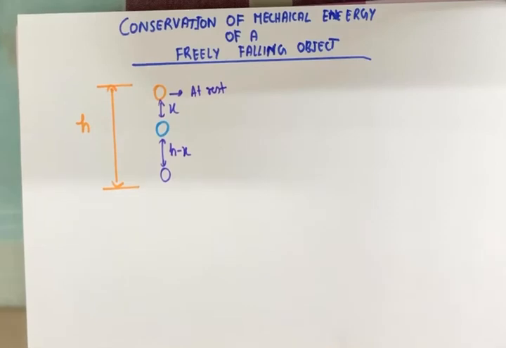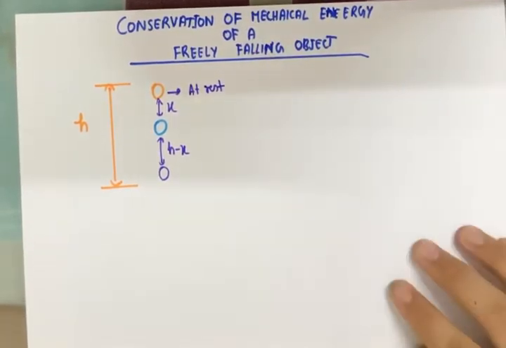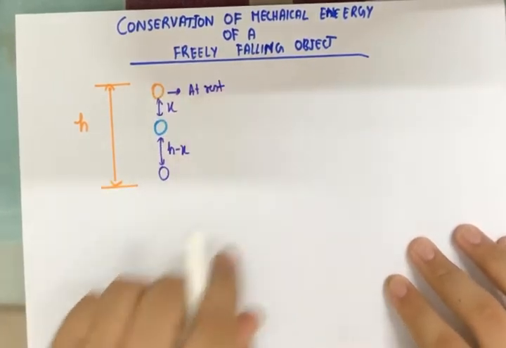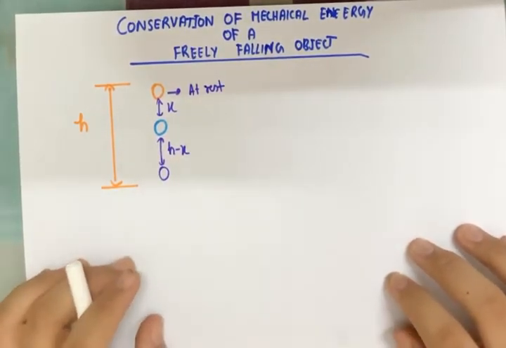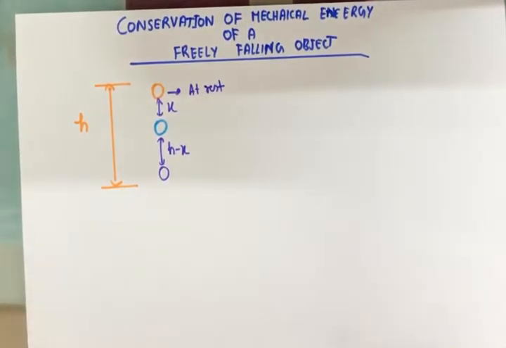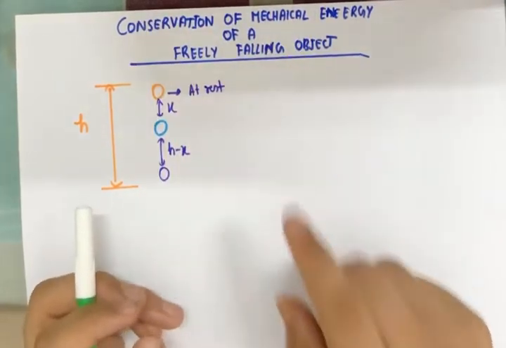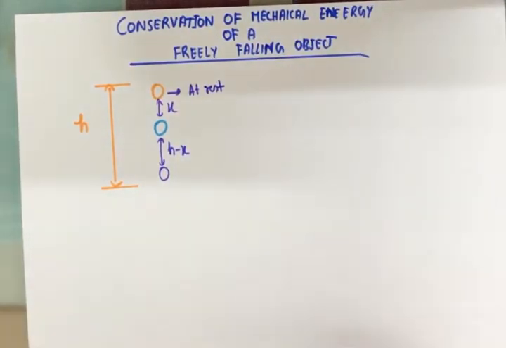Before we move into the details of the derivation, let's just understand the topic. The first thing I'm talking about is a freely falling object. That means the object is under the influence of gravity. So whenever I use the word free fall, I mean that the object is under the influence of gravity, acceleration due to gravity. And whenever I'm talking about conservation of mechanical energy, what is mechanical energy?